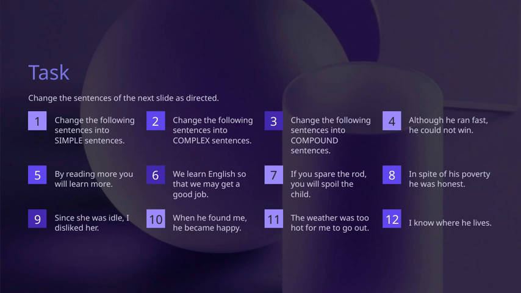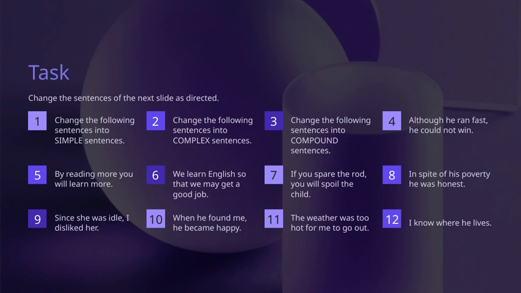Finally, there's a sentence that requires a bit of a different approach. "I know where he lives." This sentence can be combined or expanded, depending on the instruction, but it also illustrates the importance of clarity and precision in sentence structure. The main takeaway here is understanding how to manipulate sentence structures to improve clarity, style, and emphasis.